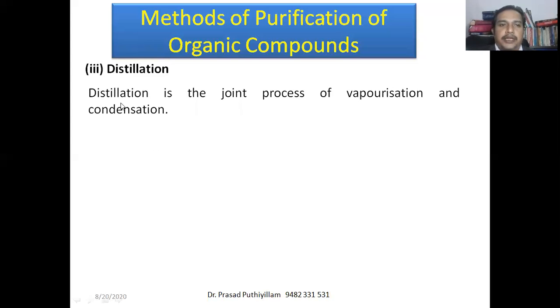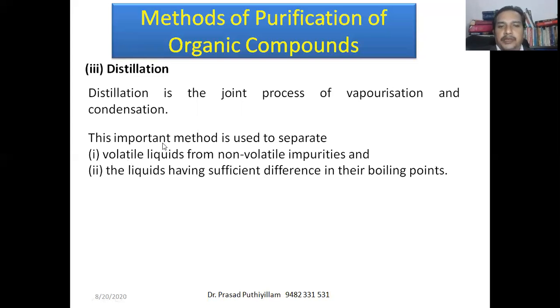The next method is distillation. It is a joint process of vaporization and condensation. That means converting to the gaseous state, then allowing it to convert back to the liquid state, which is known as condensation.